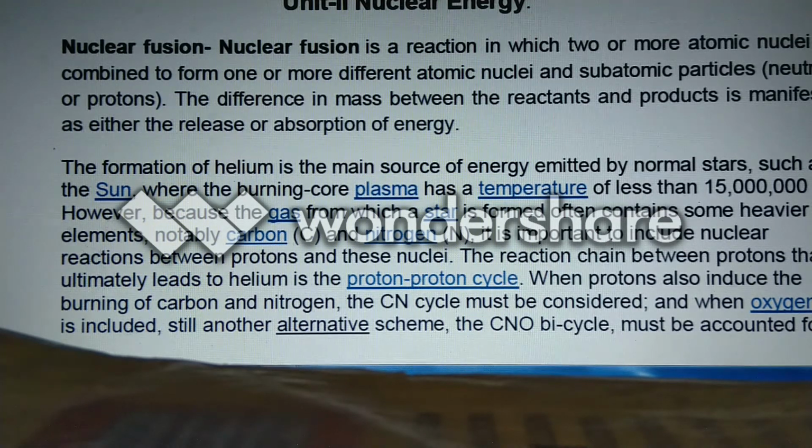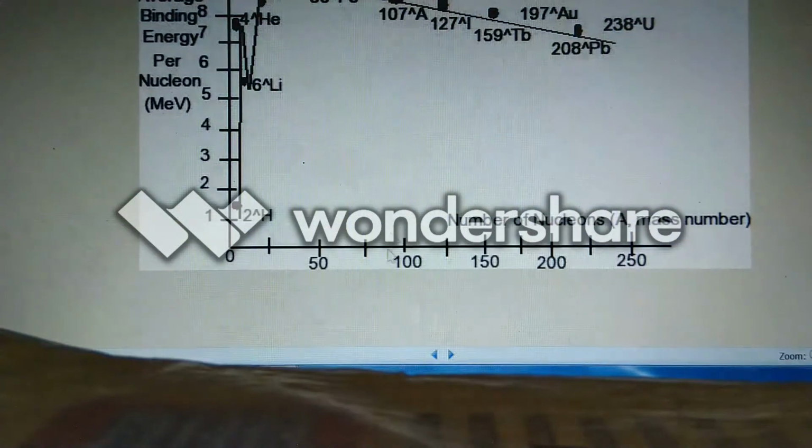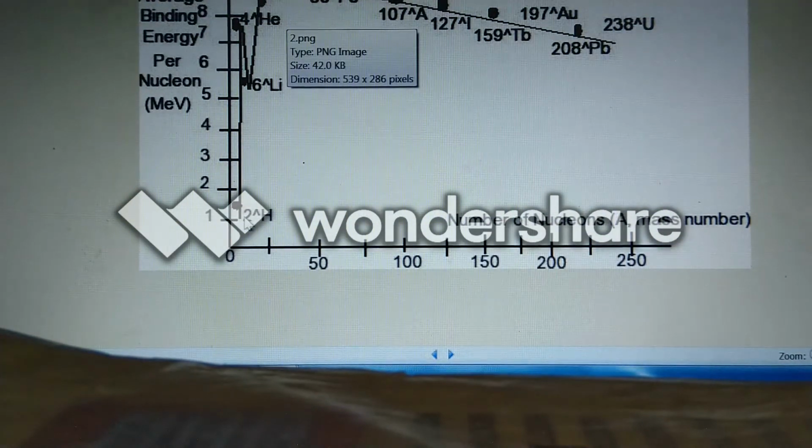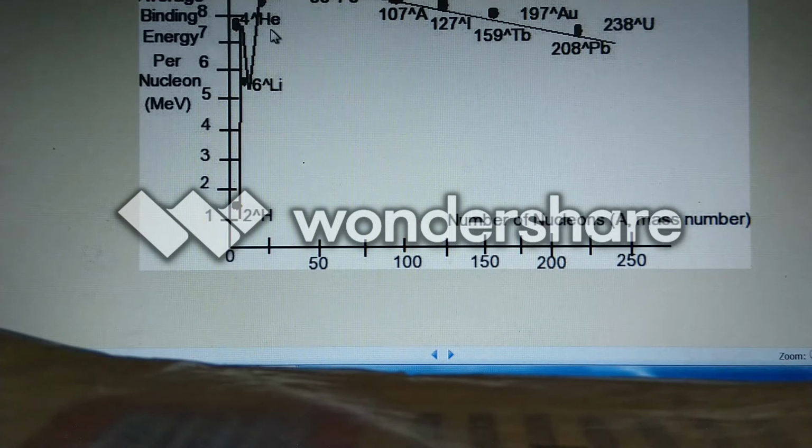Once more, see this graph. On the left side, where hydrogen, lithium, helium, beryllium, boron, carbon, these lighter elements are on the left side of this graph. There, binding energy per nucleon is less than the certain required value.